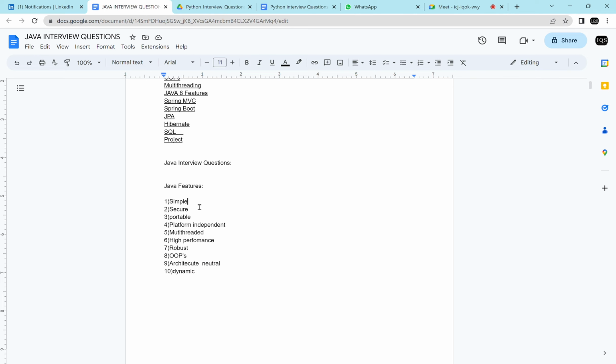Java features, first is simple. Why do Java people say it is simple? Because as we were thinking, Java is very difficult compared to some other programming languages. We used to think Java is too difficult. But Java people are telling it is simple. Anyone any idea why Java is simple? They are telling, but for us we are feeling it as difficult. What is the reason Java guys are telling Java is very simple?